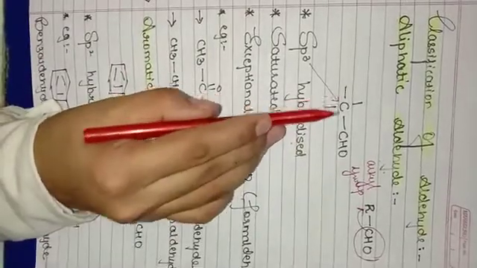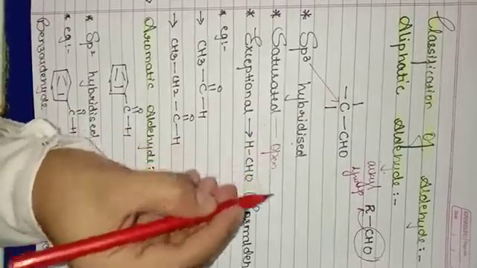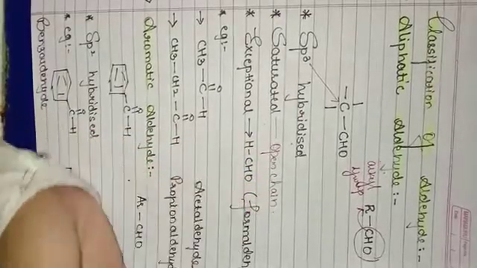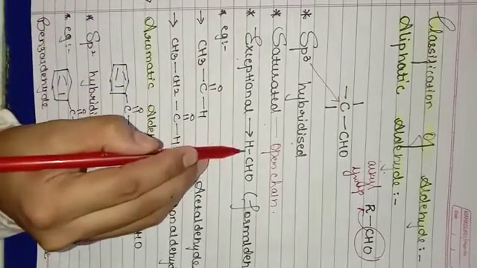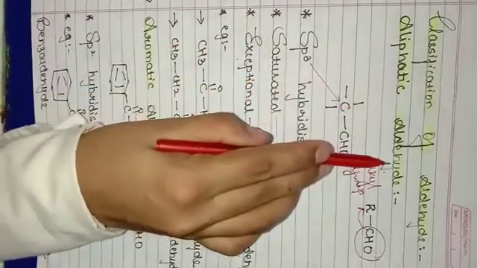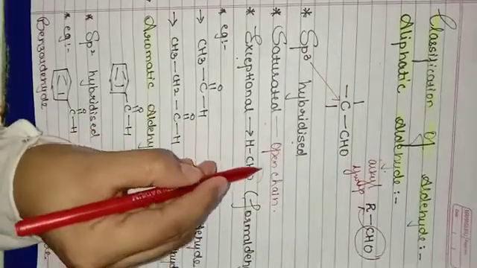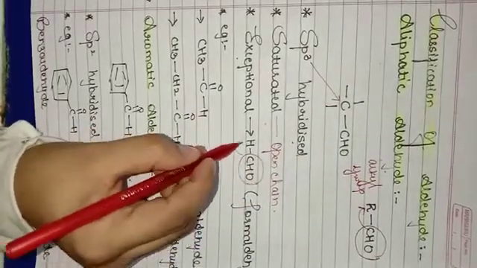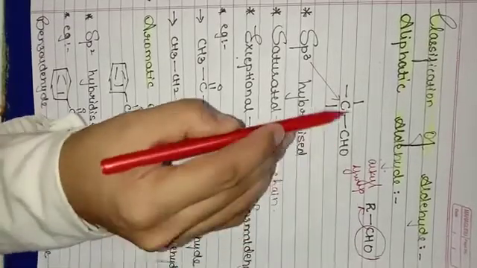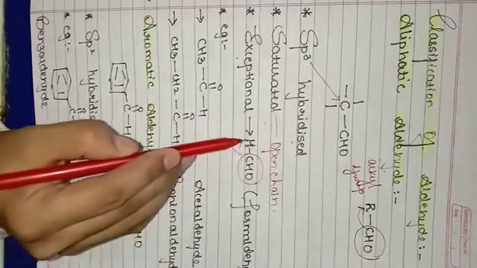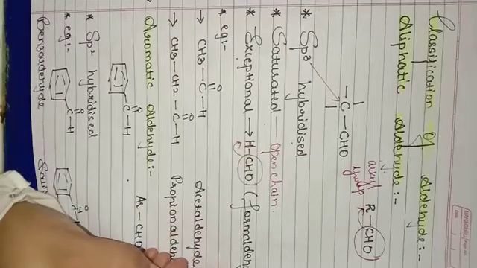This carbon should be saturated. What is saturated? Open chain. Exceptional is the case in aliphatic aldehyde, HCHO. Here the functional group is directly linked to hydrogen. It is not linked to carbon, it is linked to hydrogen, and the name of the compound is formaldehyde.